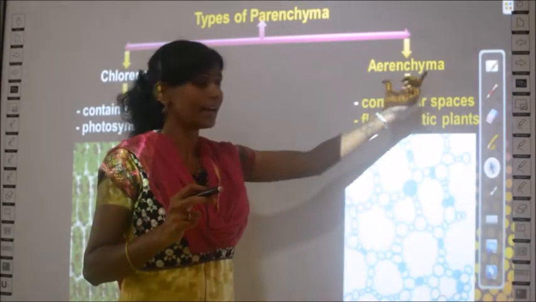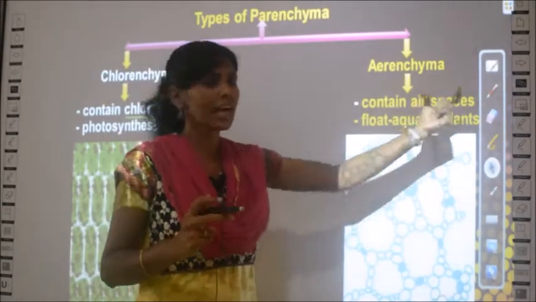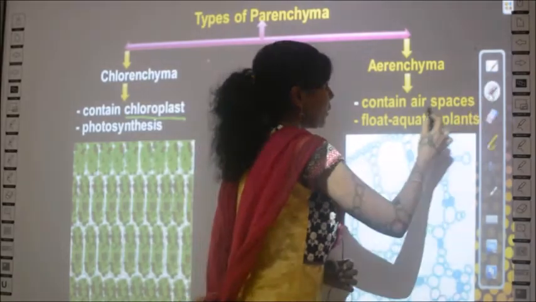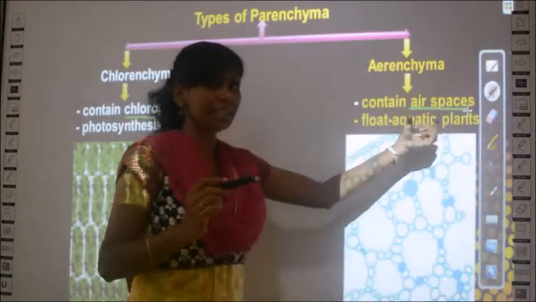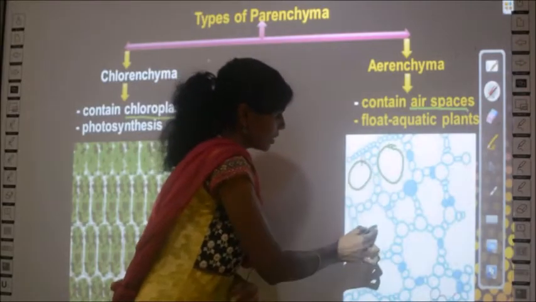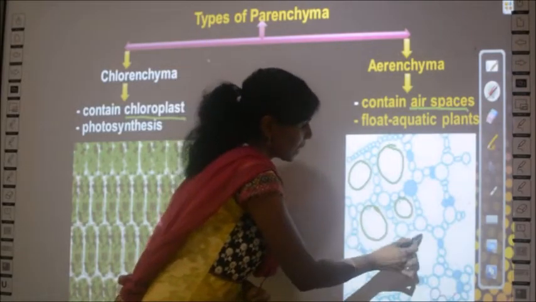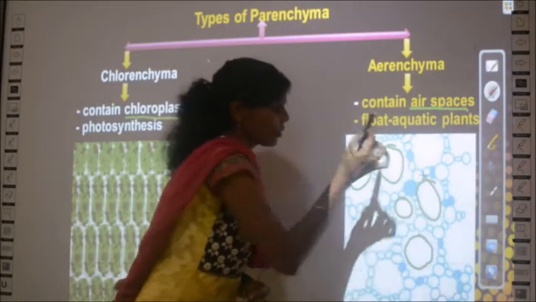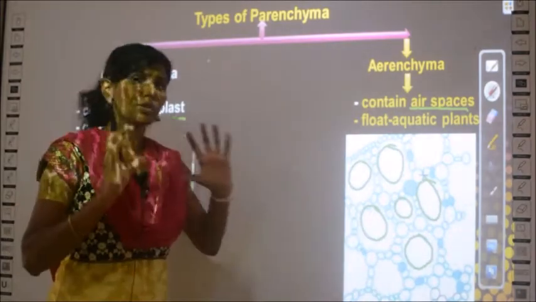That's why it's called aerenchyma. It contains air spaces. These are all air spaces. So you have no chloroplast, no chlorophyll, nucleus or vacuole, nothing. Instead you will have air.